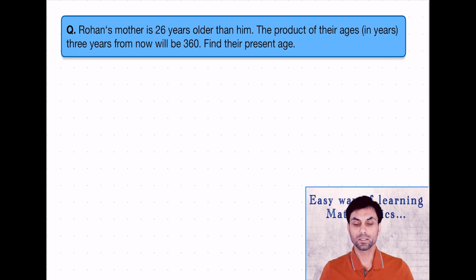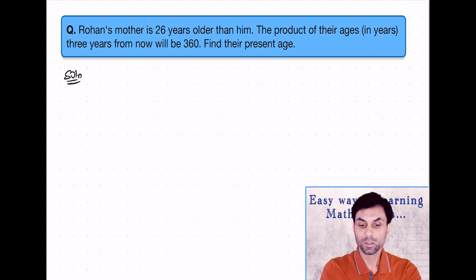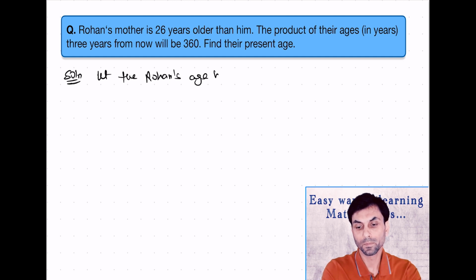The next question is, Rohan's mother is 26 years older than him. The product of their ages in years 3 years from now will be 360. Find their present ages. So in this case, let the Rohan's age be x years. Therefore, mother's age will be equals to x plus 26 years.